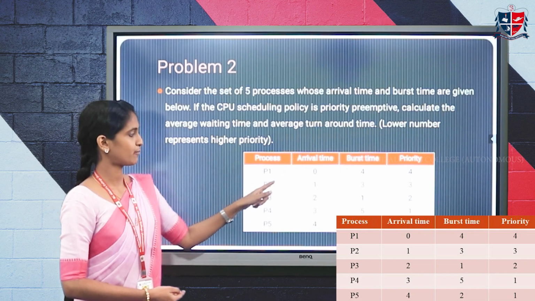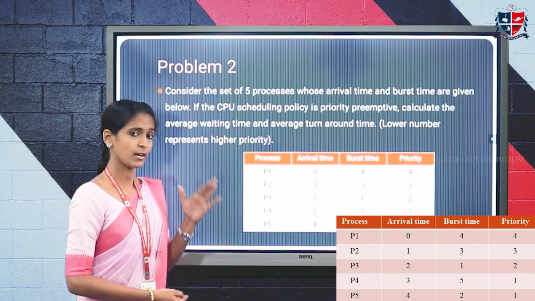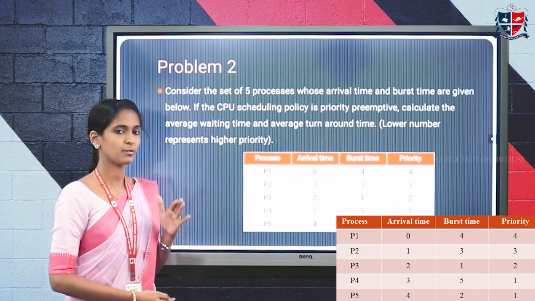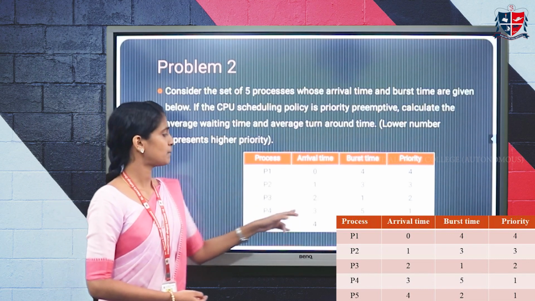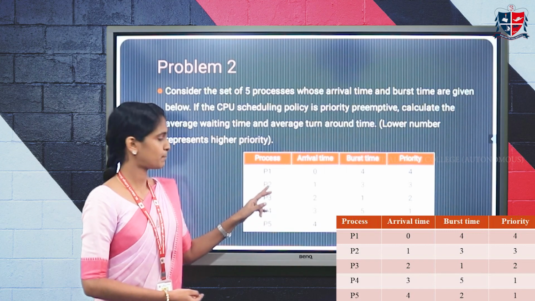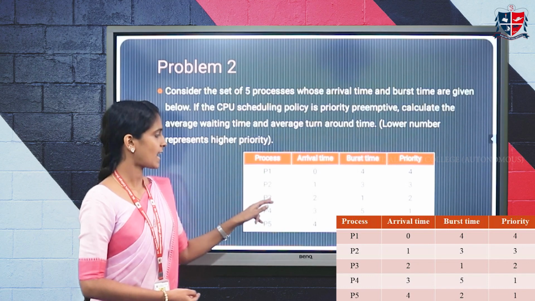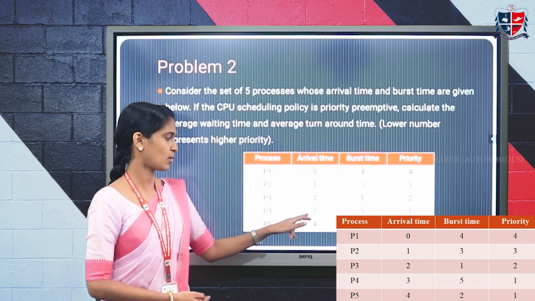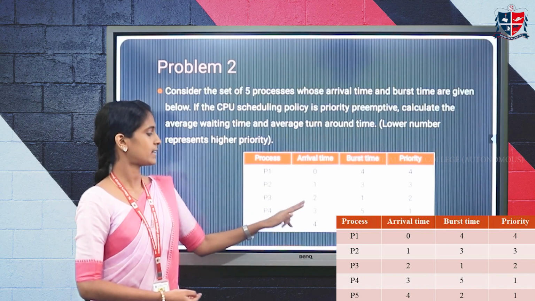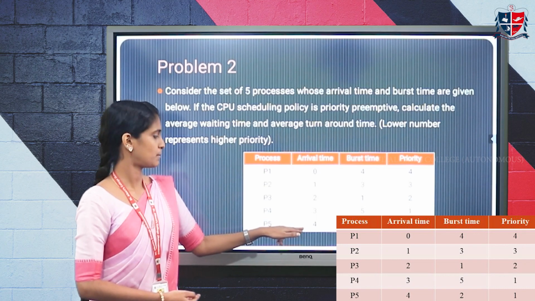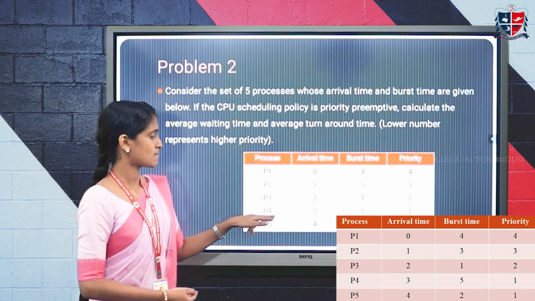So now the execution of P2 goes on, and after time interval 2, as I already said, we check at each time interval whether any other process has a higher priority. So at time interval 2, P3 is there. So P2 stops execution and gives its CPU turn to P3. At time interval 3, P4 has arrived, which has a higher priority. Then at time interval 4, P5 has arrived, which has the highest priority.